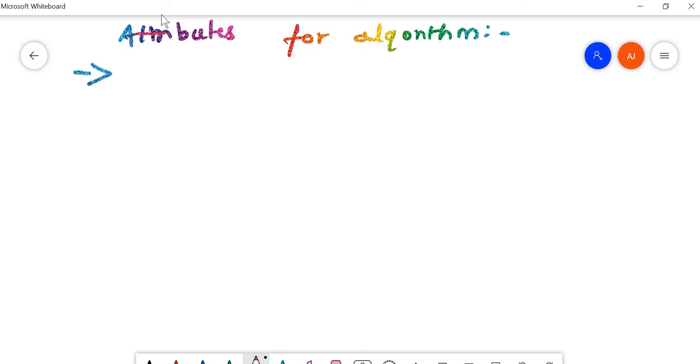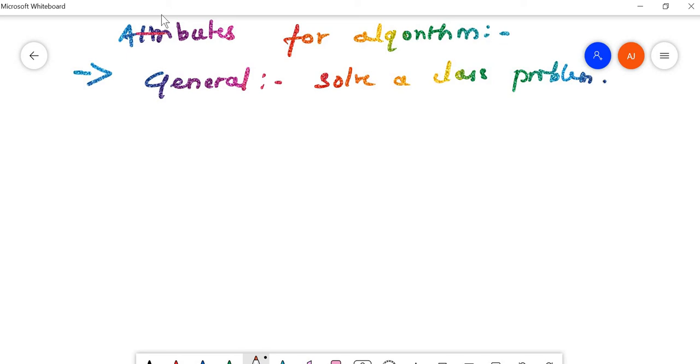An algorithm should be general. It should be able to solve a class of problems, for example related problems. If you are writing an algorithm to find the sum of 2 numbers, it should also be able to solve the sum of 3 numbers. It should not be written just to solve a single problem.